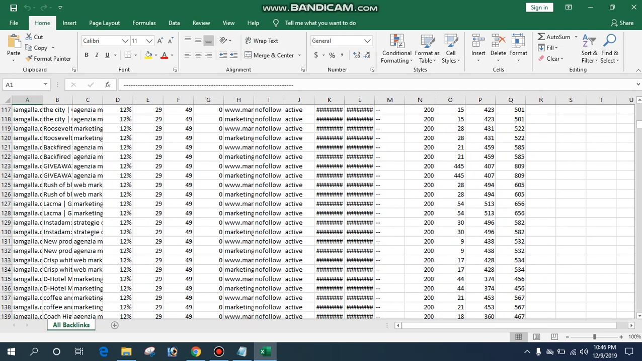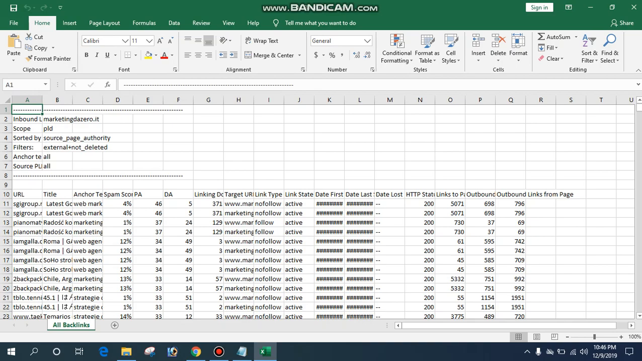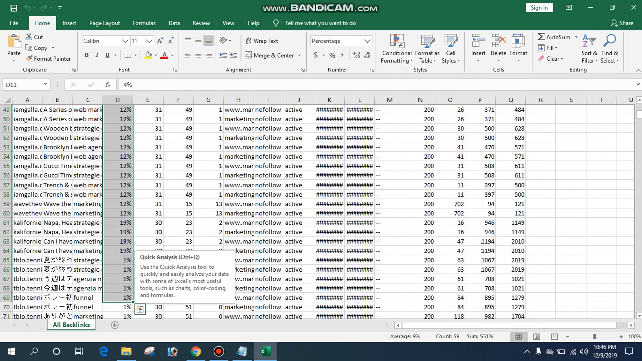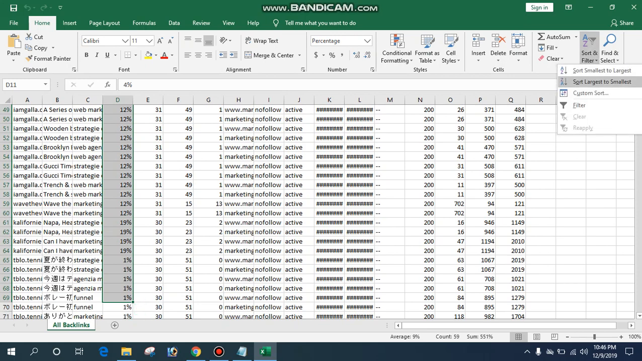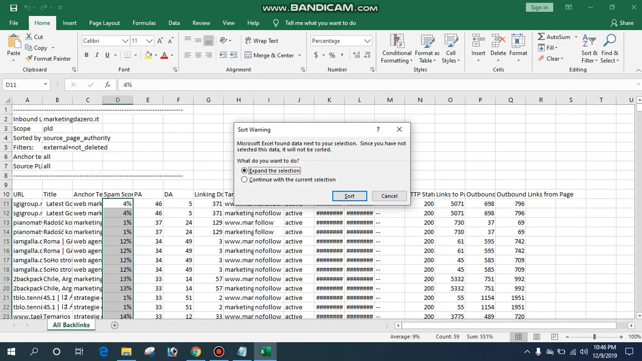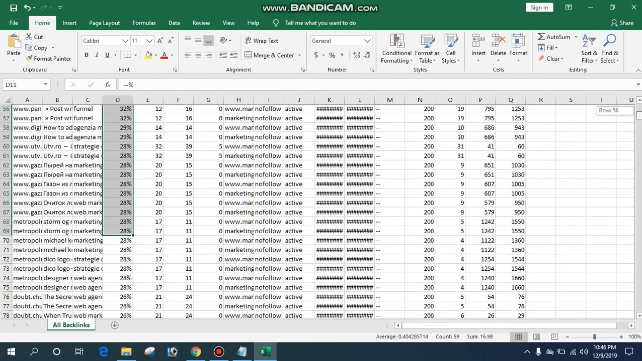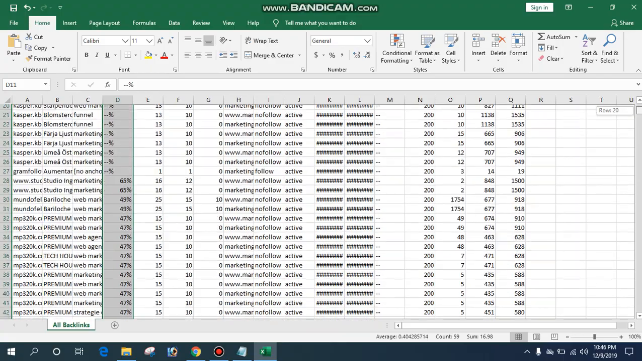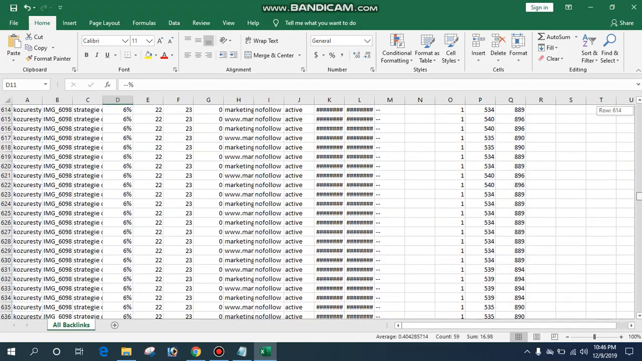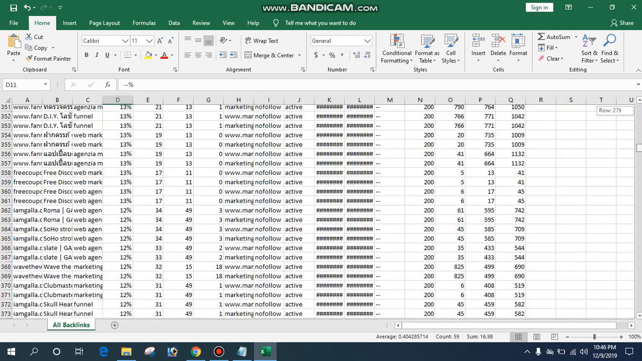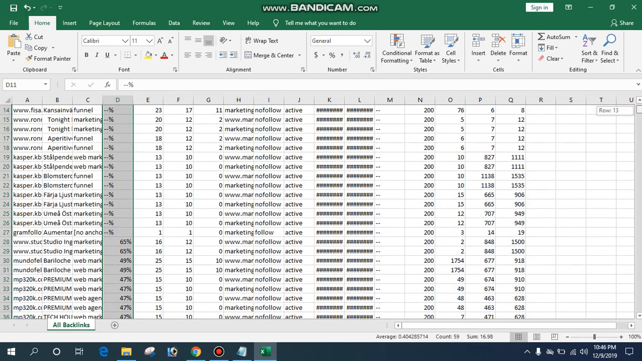After that is your spam score. We select the spam score and then go to the option sort and filter. We select the category largest to smallest. Then inspect the selection. Here you can see that the maximum spam score is 65% and the minimum is, I think, 1%. So you select the links which have the maximum spam score.